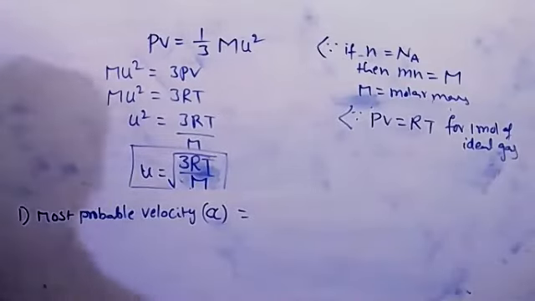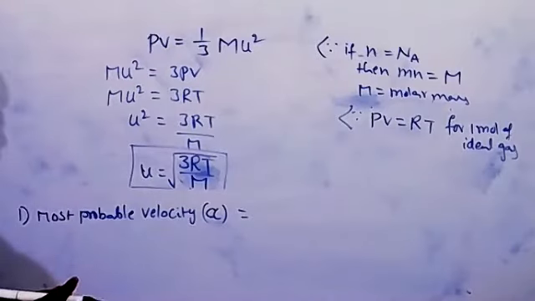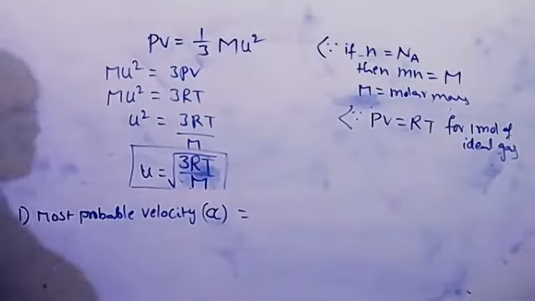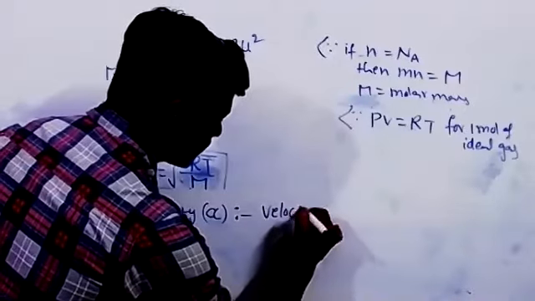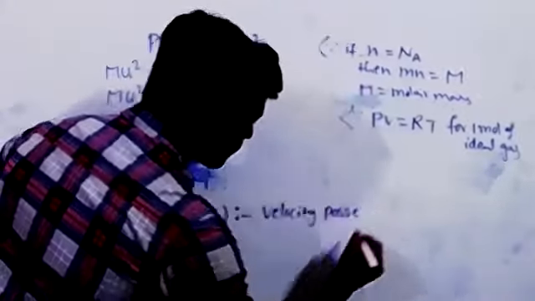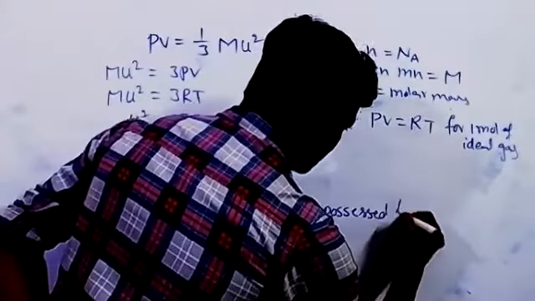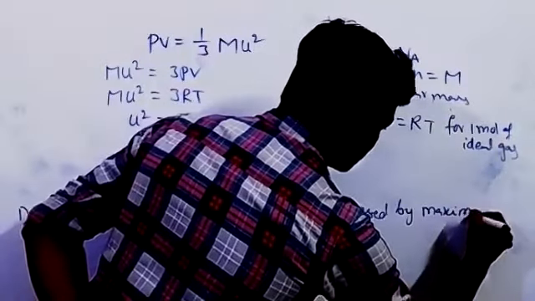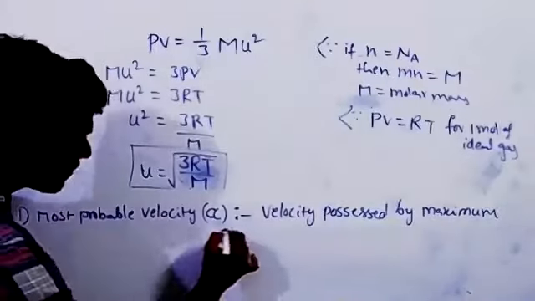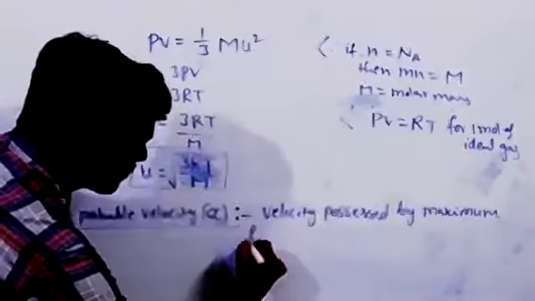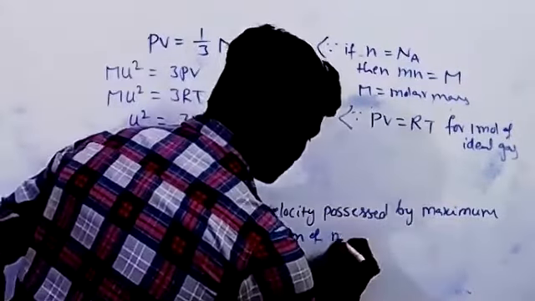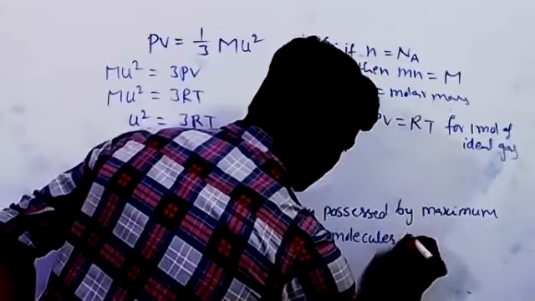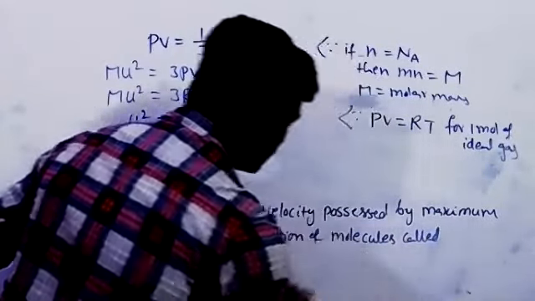This definition is frequently asked: velocity possessed by maximum fraction of molecules is called most probable velocity.